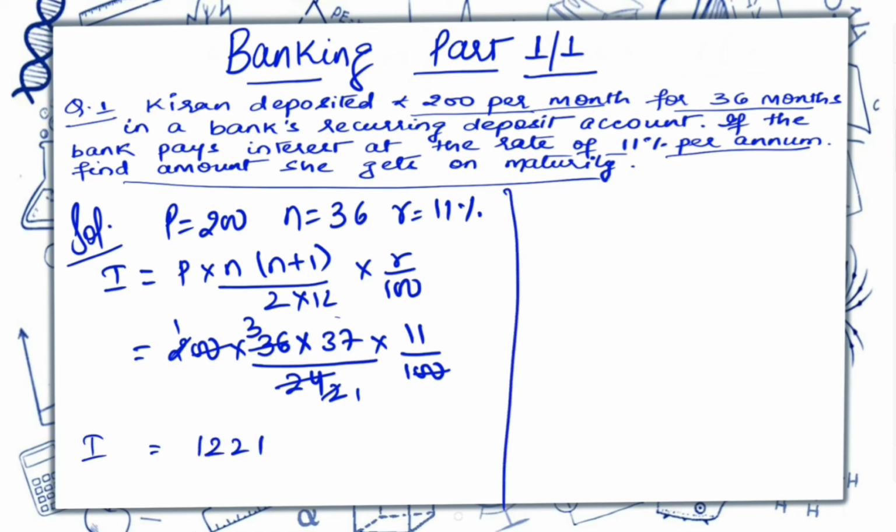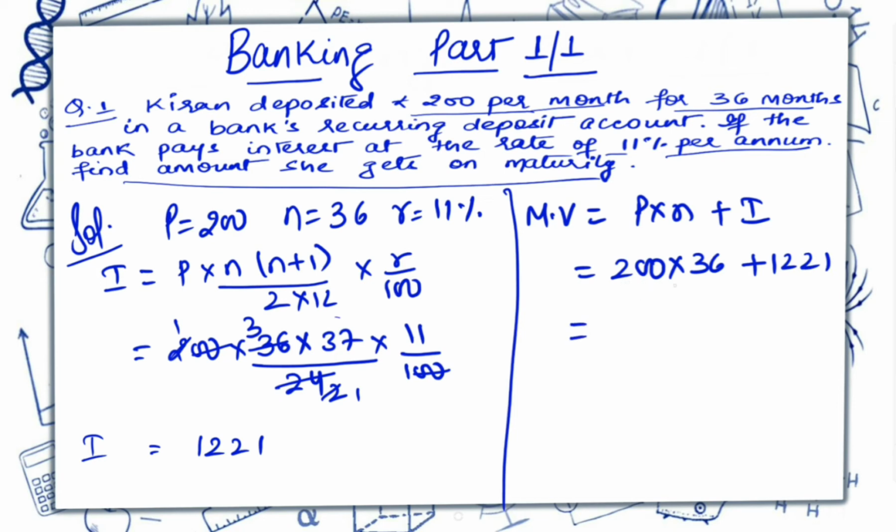Now we have to calculate the maturity value. The maturity value is P into n plus interest. So P is 200 into n is 36 plus interest is 1221. So P into n, that means 200 into 36, will be 7200 plus 1221, and the answer will be 8421. So this is how we can calculate maturity value and we can calculate interest also.